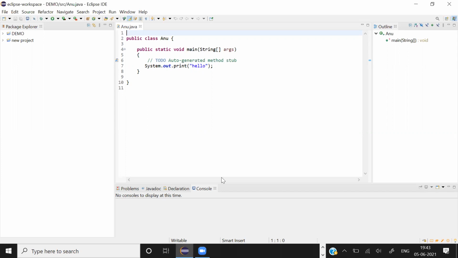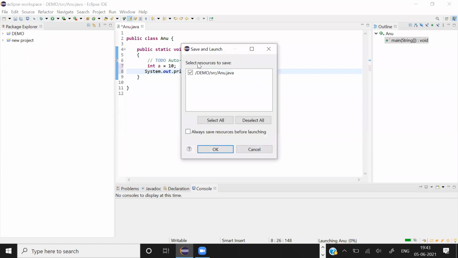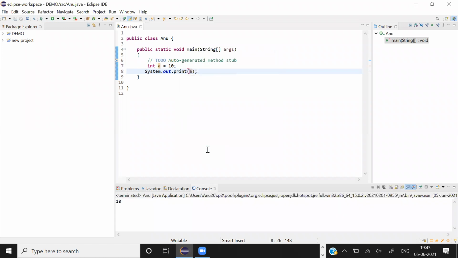Create a few variables and see whether you are able to run it or not. As you have already worked on C, you are already aware of different kinds of data types, right? So just try to declare variables of any data type and print them, and check whether you are able to do it. Okay. Any other?